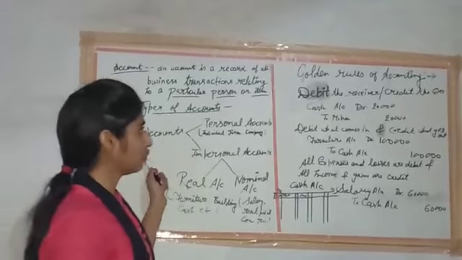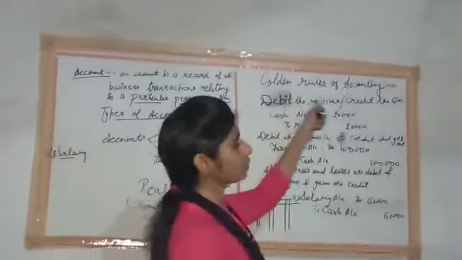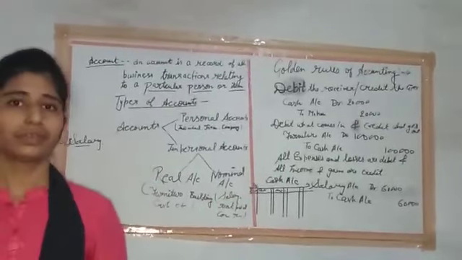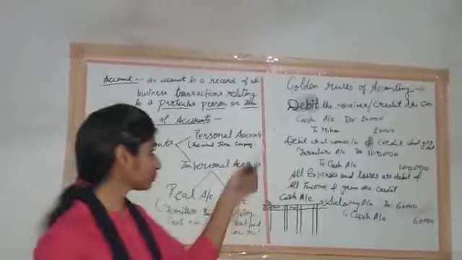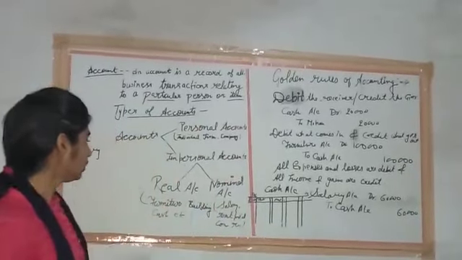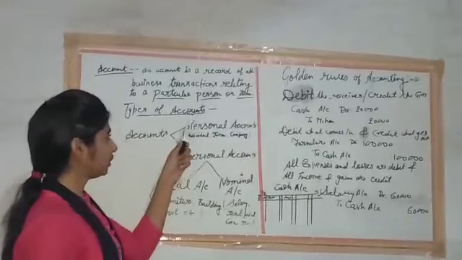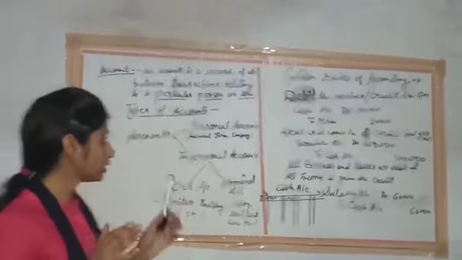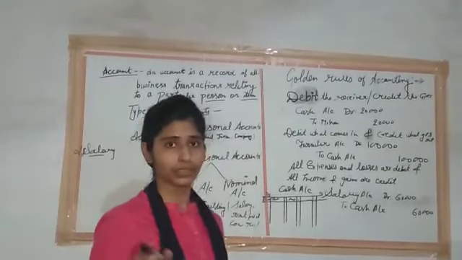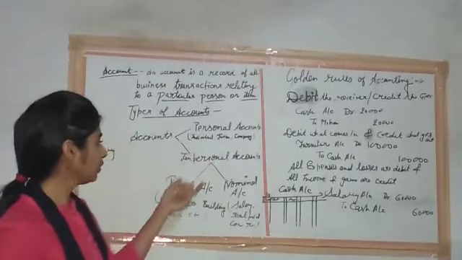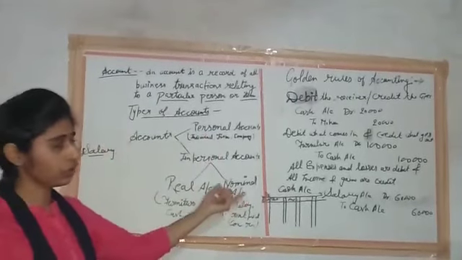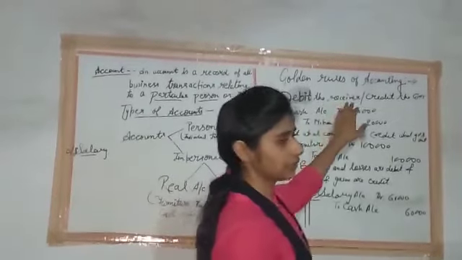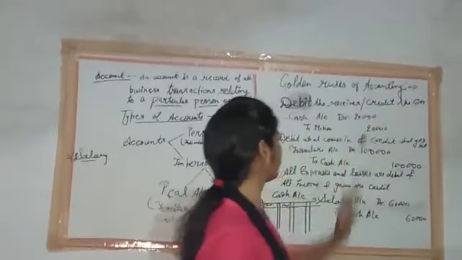After studying these types of accounts, it is necessary to know about the golden rules of accounting. Golden rules of accounting are also known as the debit and credit rules of accounting. First of all, we want to clear that we just studied personal account, real account and nominal account, only these three accounts, not more than these. So first of all, we talk about personal account. For personal account, debit the receiver and credit the giver.